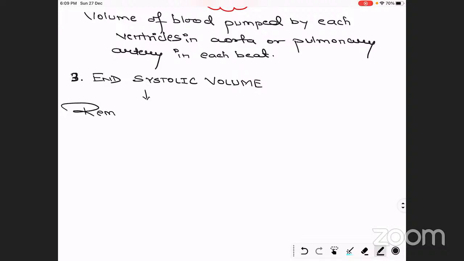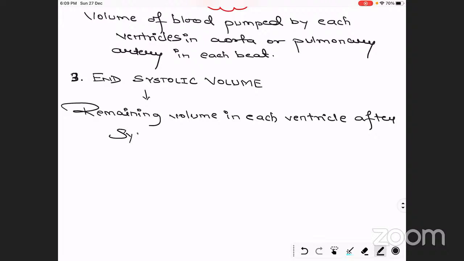It is the remaining volume in each ventricle after systole, meaning after the contraction of the ventricles, the blood which is left in the ventricle.